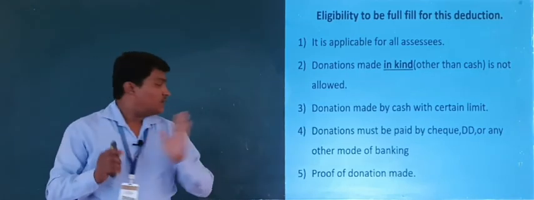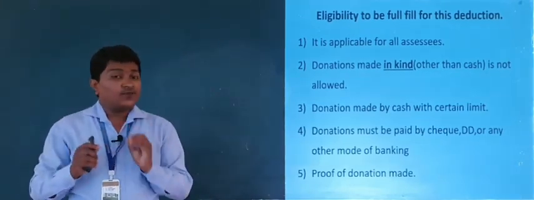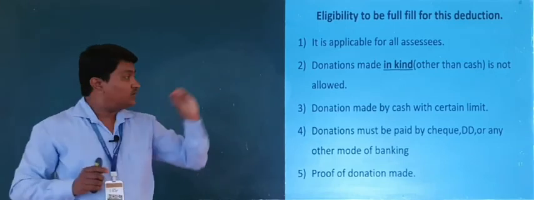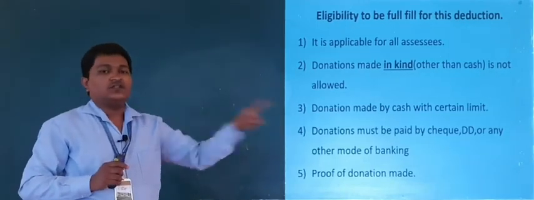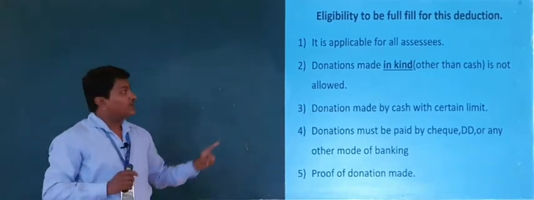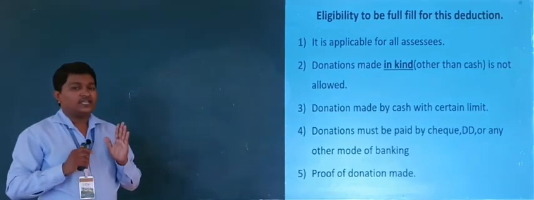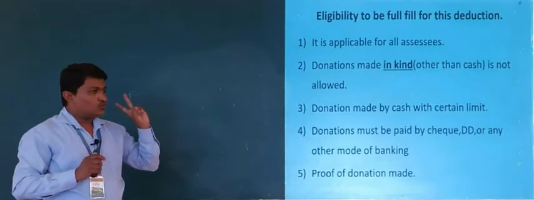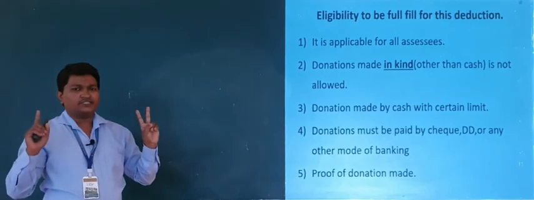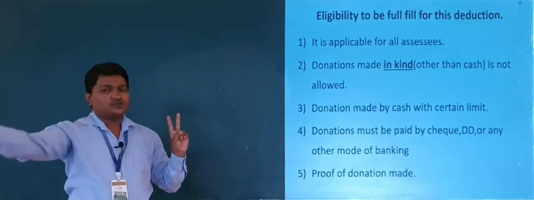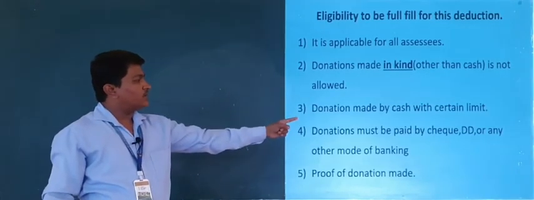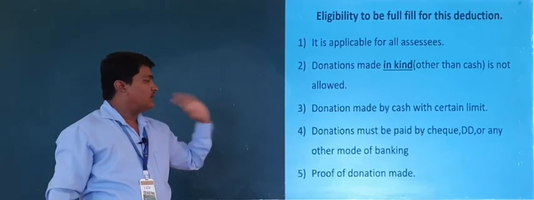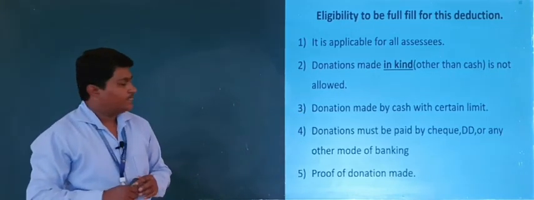If you make the donation with these modes, then only you can claim the deduction under section 80G. Up to 2,000 you can pay by cash.